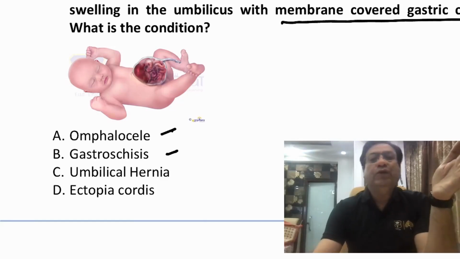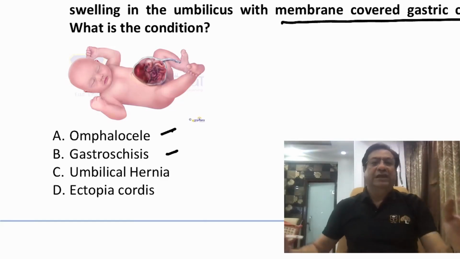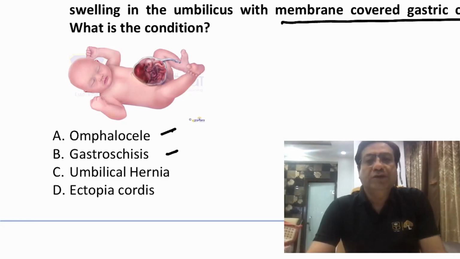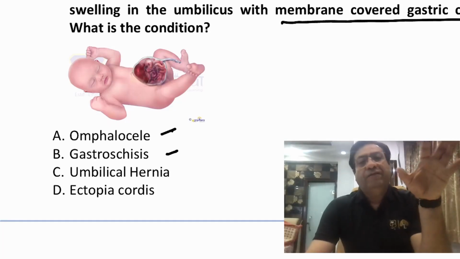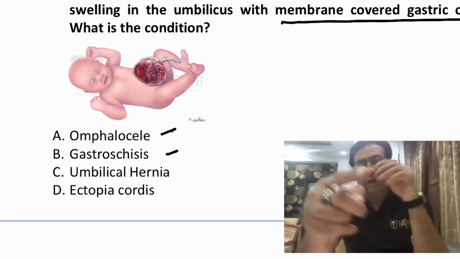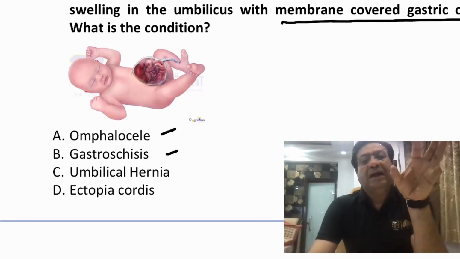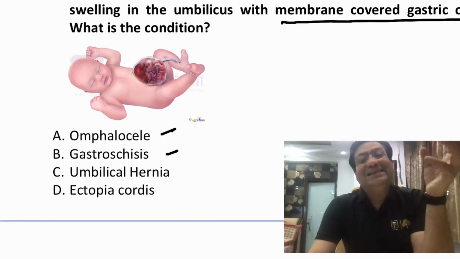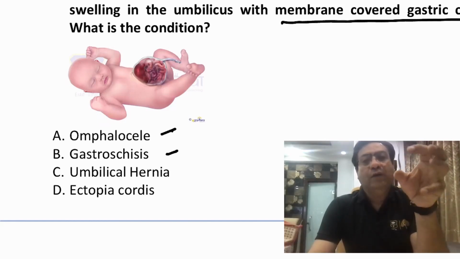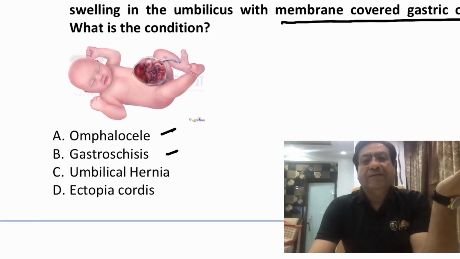The second thing you need to know is why this is an omphalocele. An omphalocele is basically a protrusion from the umbilical ring which is covered by peritoneum. So you have a small outpouching, as you can see here, which may contain the bowel, and this is surrounded by an intact peritoneum. In fact, in intrauterine life there will be a covering to the sac: the inner layer might be the peritoneum, the middle layer the Wharton's jelly, and the outer layer the amnion.